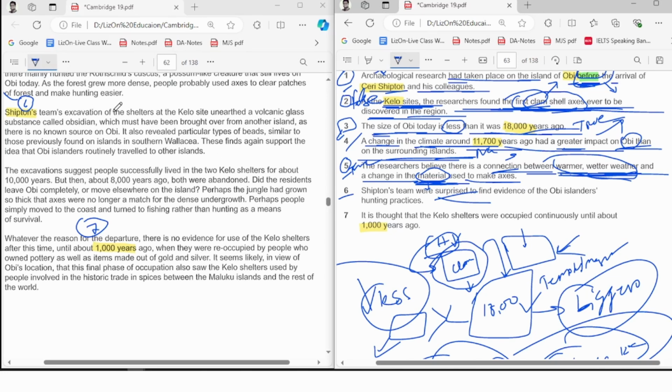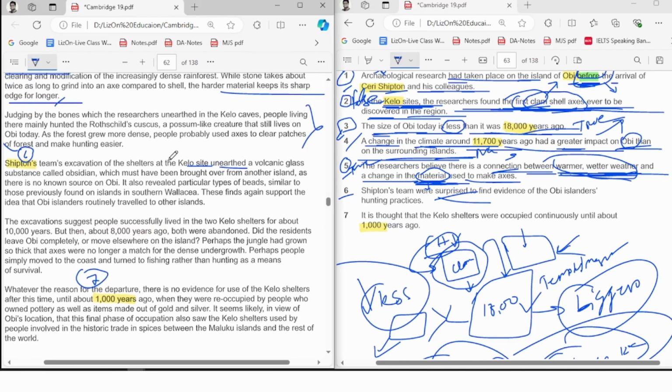So they're saying the team's excavation of the shelters unearthed a volcanic glass substance called obsidian, which must have been brought over from another island, as there is no known source on Obi. It also revealed particular types of beads similar to those previously found on an island to the south. These finds again support the idea that Obi Islanders routinely traveled to other islands. See, there is no information on whether they are surprised or not. They're just saying it was happening. So we need to give it not given, right? Very straightforward, not given, this one.